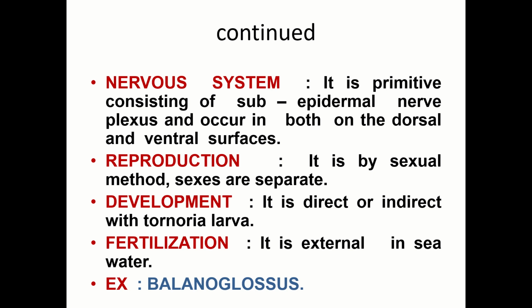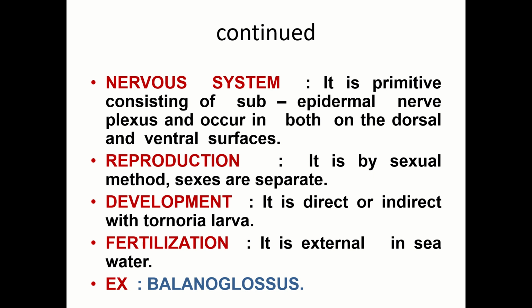You know the difference between direct and indirect development. If there is a larval stage, it is called indirect development. If it is direct, it is called direct development. Here the larva is called the Tornaria larva. Fertilization is external in the seawater. The example here is Balanoglossus. In Balanoglossus, especially in hemichordates, we do not find perfect chordate characters, because the diverticulum is called the notochord. There is total confusion. Anyway, it has been kept in Hemichordata.